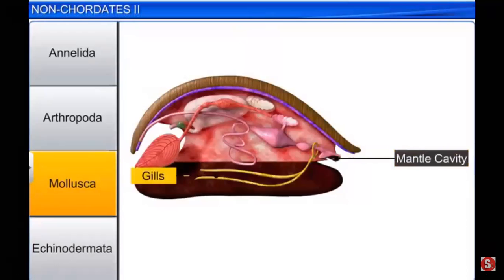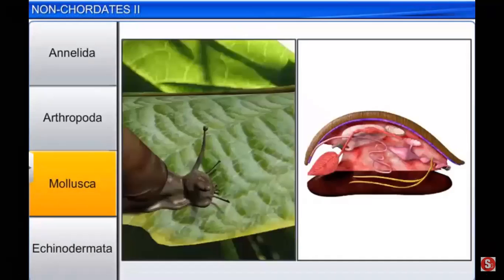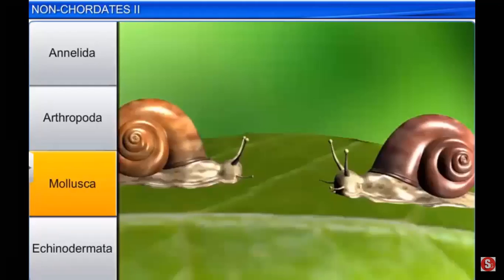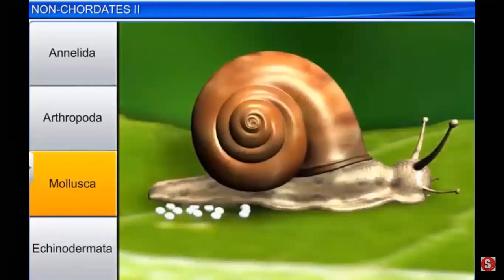These gills help in respiration and excretion. The sensory tentacles on the head region are used for locating prey, while the radulae in the mouth are used for feeding. In mollusks, the sexes are separate, and they are oviparous and exhibit indirect development.